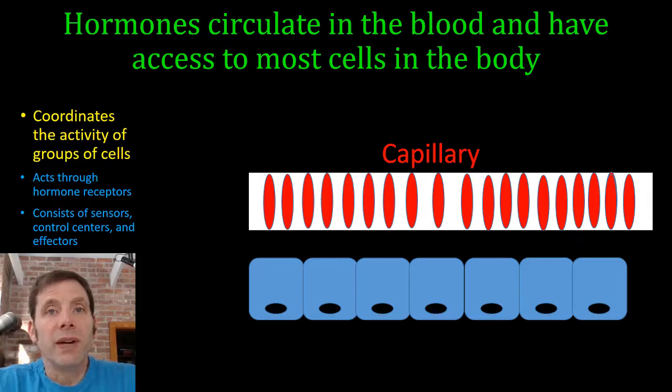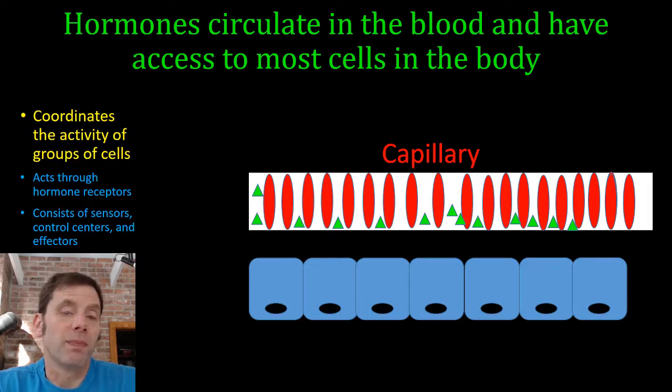Now, one of the advantages we have in our bodies is all cells share a blood supply. If there are molecules that are released into the bloodstream, then they're going to be carried to cells all over the body. So this is a capillary with some red blood cells. And in green, we have some molecules floating in the plasma that are meant to represent hormones. Let's say they're proteins or steroids, and they're dissolved in the plasma, or maybe carried by proteins. This is not to scale. Remember, these proteins are much, much smaller than the red blood cells, but just to make them visible, we'll draw them there.